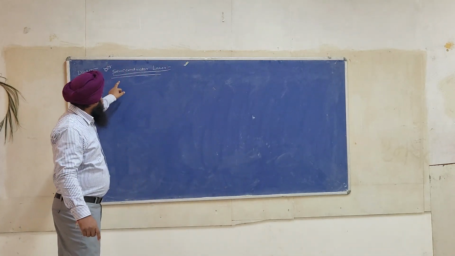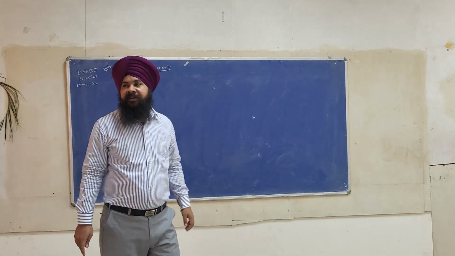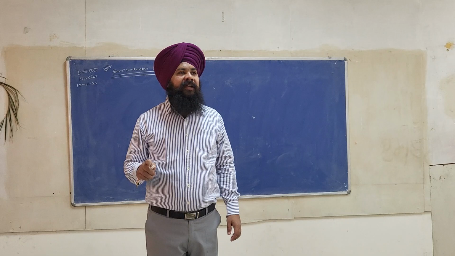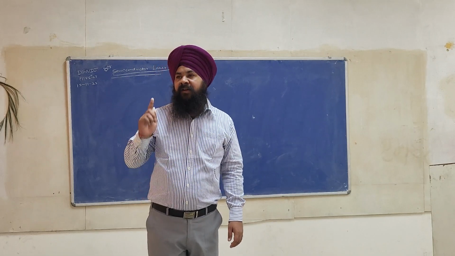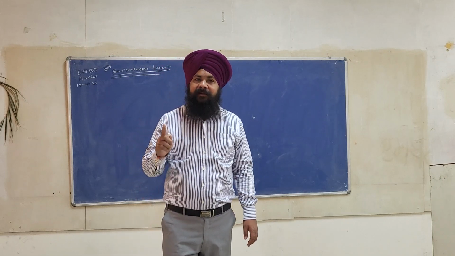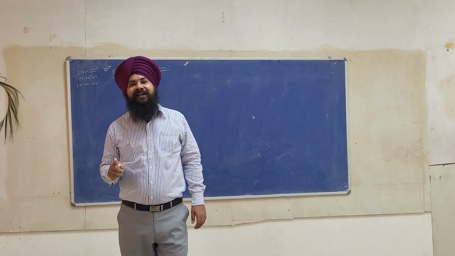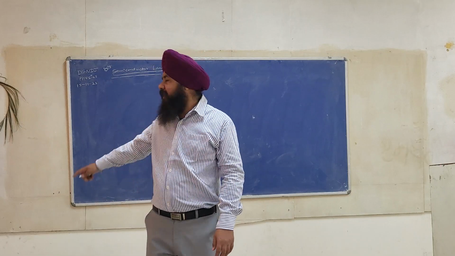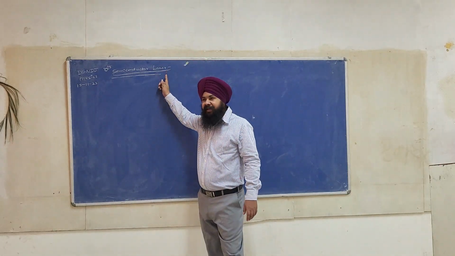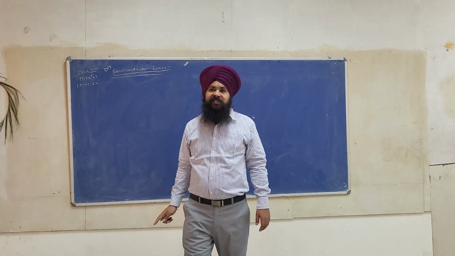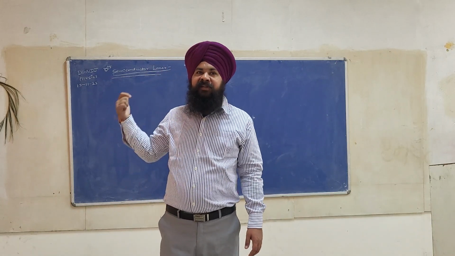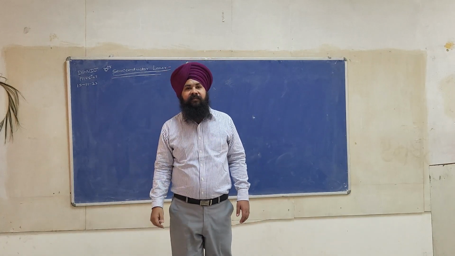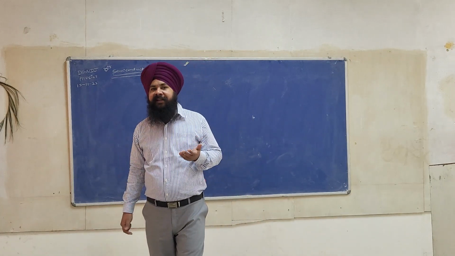See, in this unit we have discussed the Ruby laser, we have discussed the lithium laser, and right now we are discussing the semiconductor. Ruby laser is a solid state laser, lithium laser is a gas laser, and this is a semiconductor laser. In the last year exam, this question has been asked by the examiner: what do you mean by semiconductor? A semiconductor is a material.